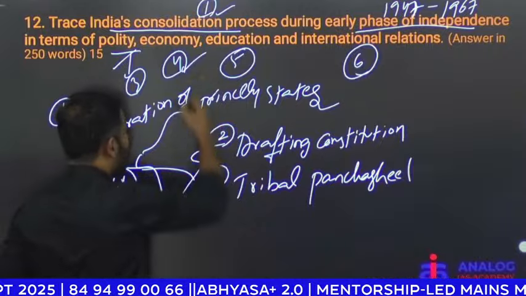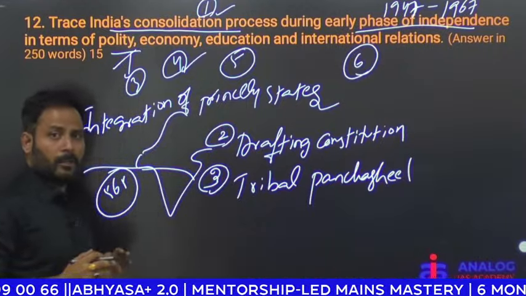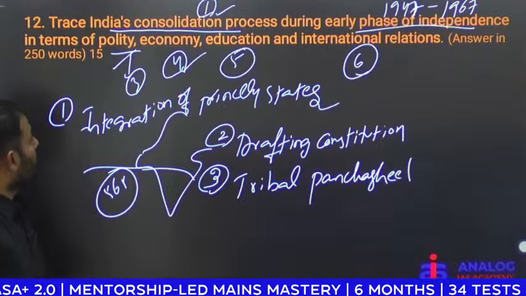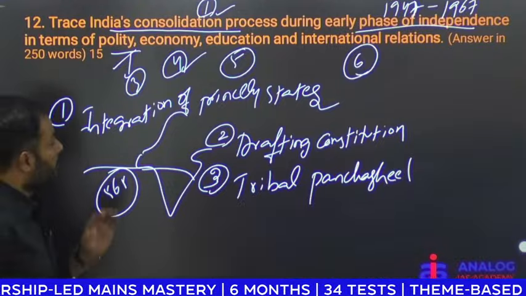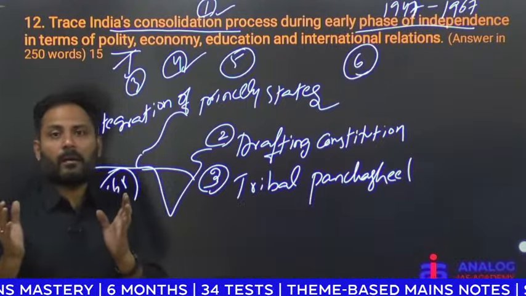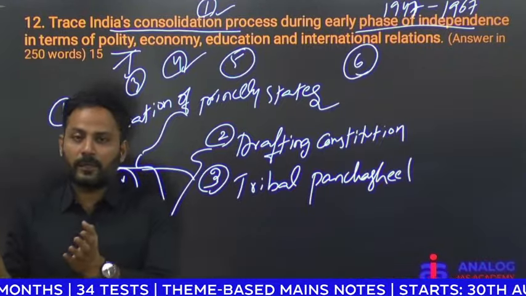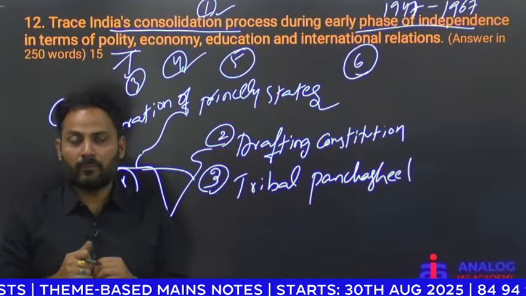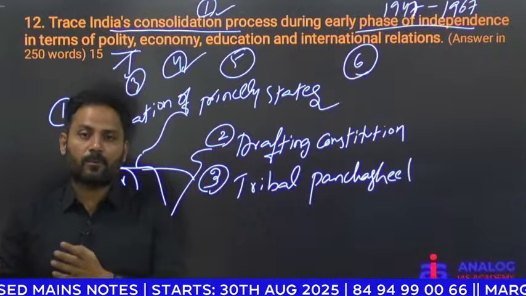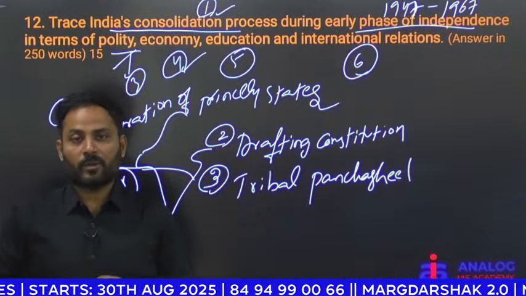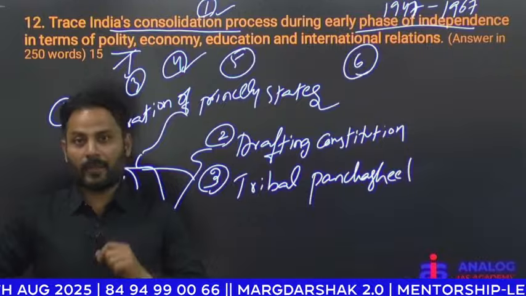Then what about economy? What kind of economic steps did we take? When we got independence, we had a dilemma whether to follow capitalism or communism. In capitalism there is exploitation of labor by the capitalist class.